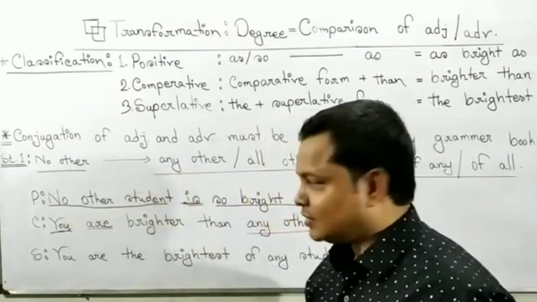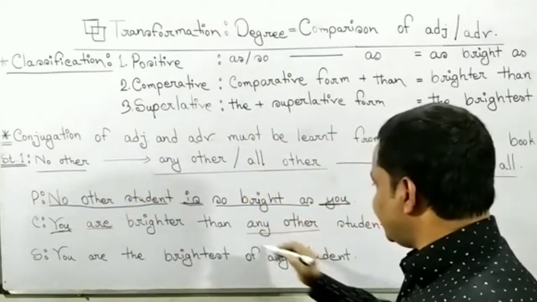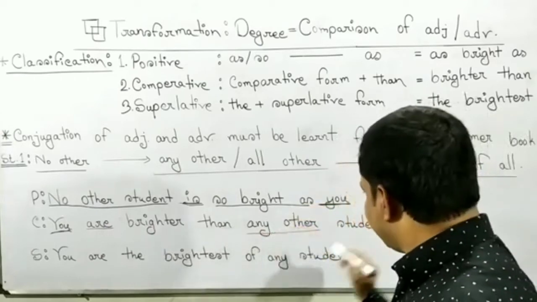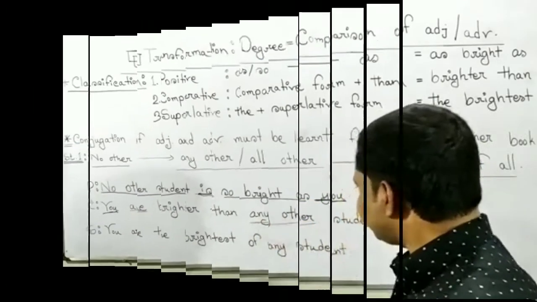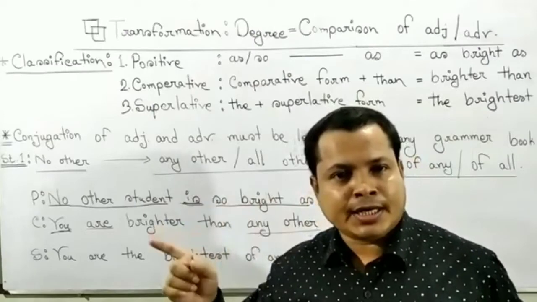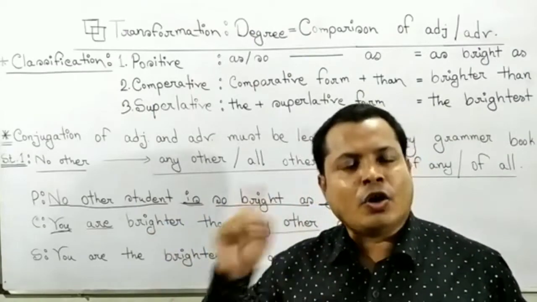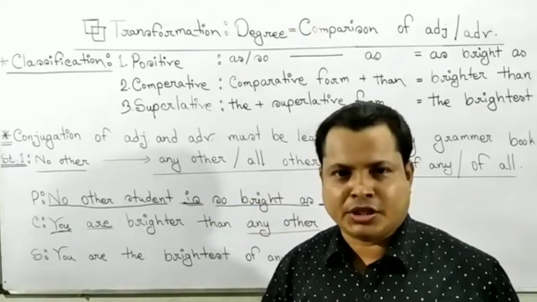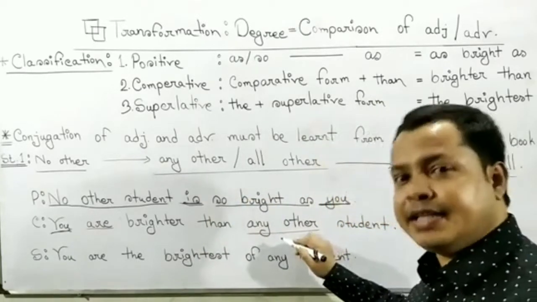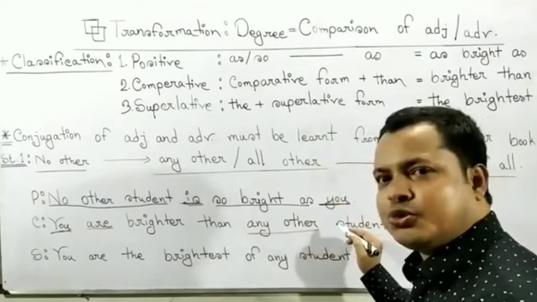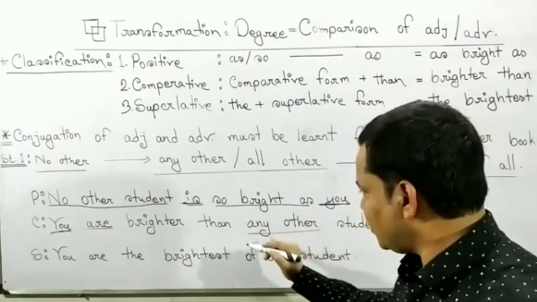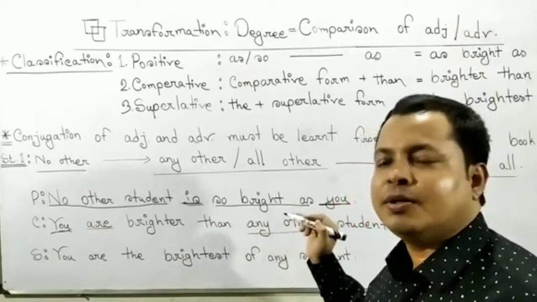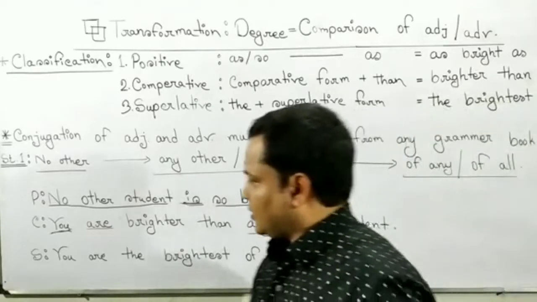No other student will be any other student in comparative form. Here, any other: we know that any other is followed by a singular noun and pronoun. After any other, we see student is singular, because after any other we have to use a singular noun or pronoun.